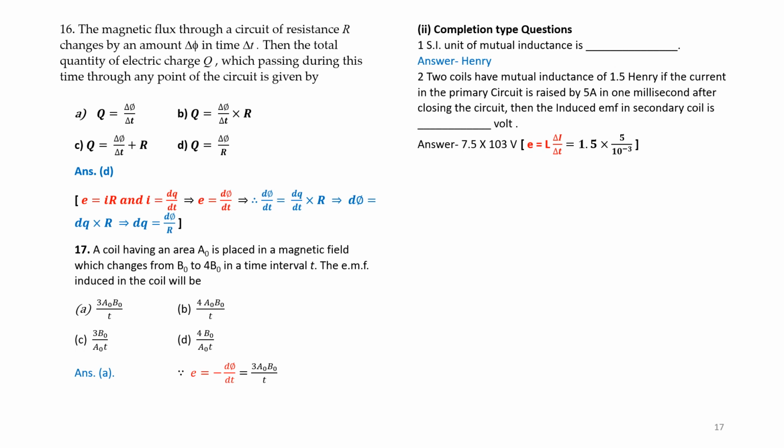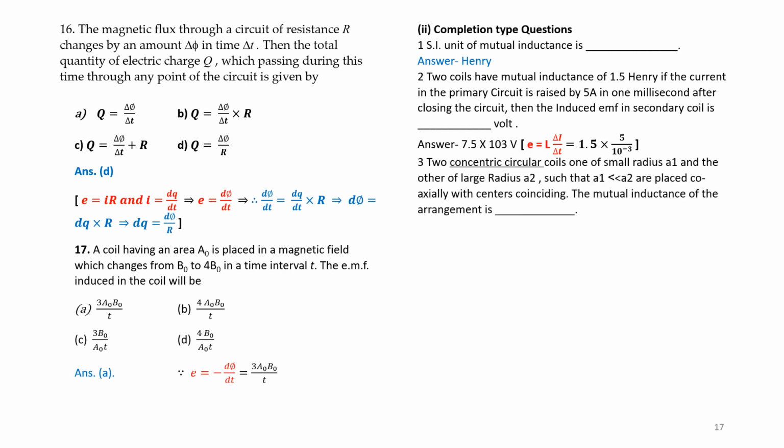Question number 3. Two concentric coils, one of small radius A1 and the other of radius A2, such that A1 is less than A2, are placed coaxially with centers coinciding. The mutual inductance is given by mu naught pi A1 square divided by 2A2. The formula is also given.